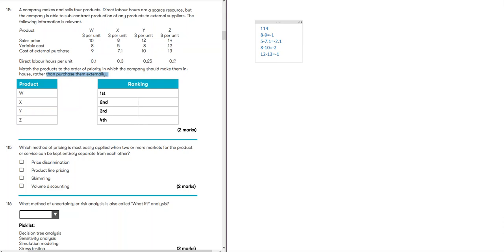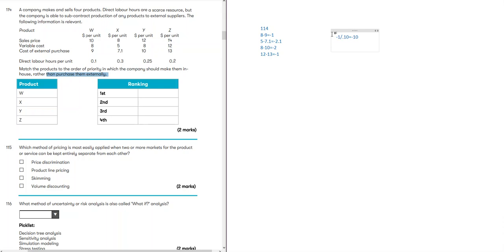Remember, if this was a make or buy decision without limiting factor, none of these products would have been bought, because all of them are expensive externally. But because this is a make or buy decision with limiting factor, we have to look at the extra cost, not per unit but per limiting factor. So here it costs $1 expensive and it takes 0.10 hours, so it becomes 10 per hour.